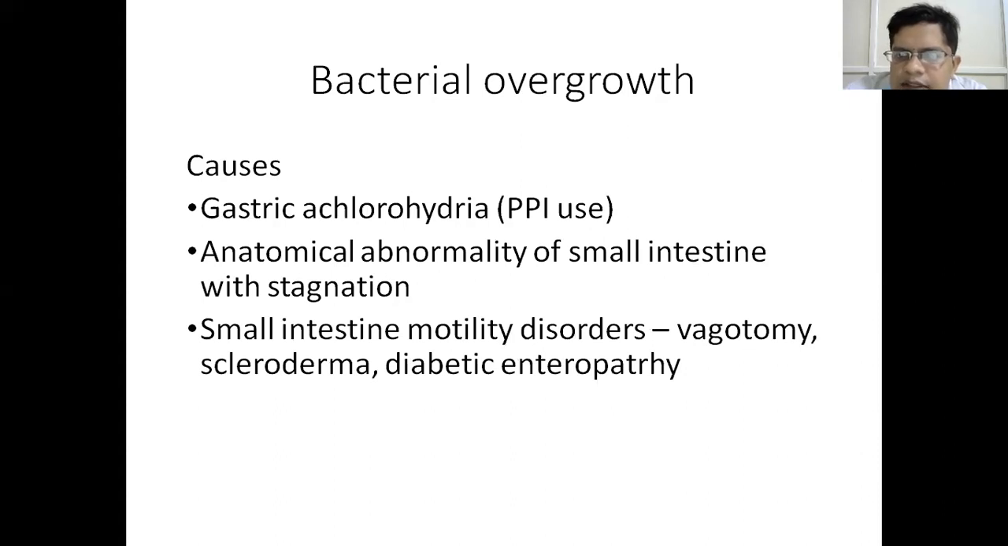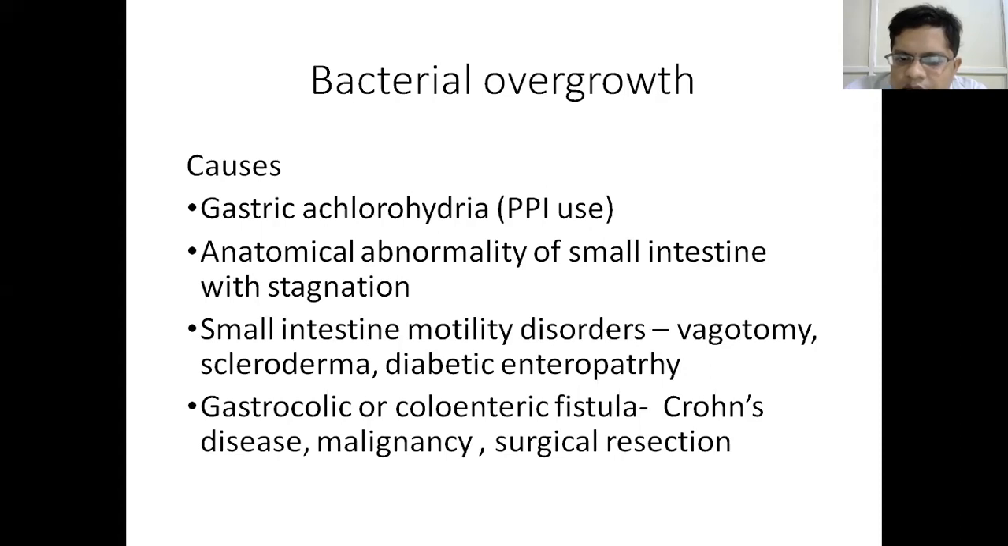Similarly, if there is any motility disorders, like if the patient has undergone vagotomy because of peptic ulcer disease, or if there is any scleroderma, or there is any diabetic enteropathy leading to gastroparesis, or there is decreased motility of the intestine leading to stasis of the secretion and growth of bacteria. Similarly, gastrocolic or coloenteric fistula. So every part of intestine has specific flora. If there is any fistula connection between one or two parts, then there may be abnormal migration of the bacteria into that part and leading to abnormal growth.